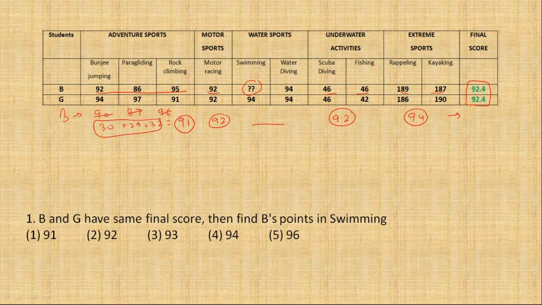Now let us see another trick. वैसे तो आसान है, आपको लगेगा कि 92.4 into 5 कर देते हैं and then add all these 5 numbers and then we'll be able to find the group average of water sport. Yes, we can do that, but try to understand one more thing, something new. That average means 92.4.